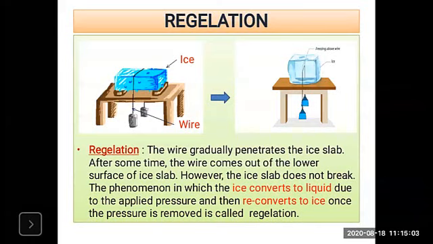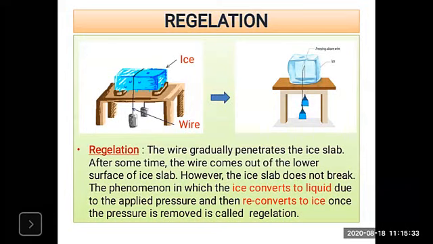So this is the smallest part, that is the regelation, but very important is there, because what will happen here? The melting point of ice becomes lower than 0 degree Celsius. So you know that the ice may be having a 0 degree Celsius temperature. It may be having -1, -2, but the melting point of ice becomes lower than 0 degree Celsius here due to the pressure. So pressure is applied.